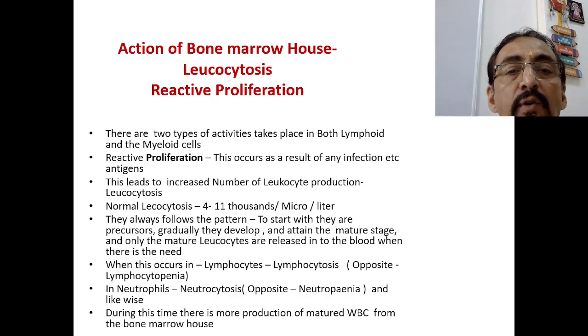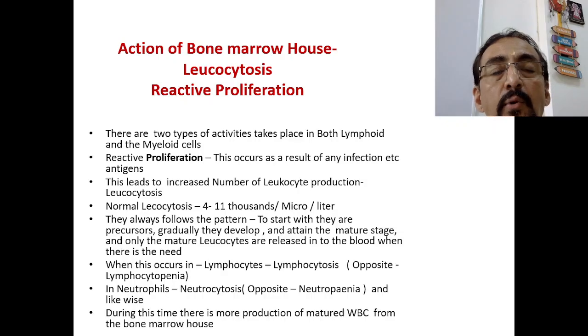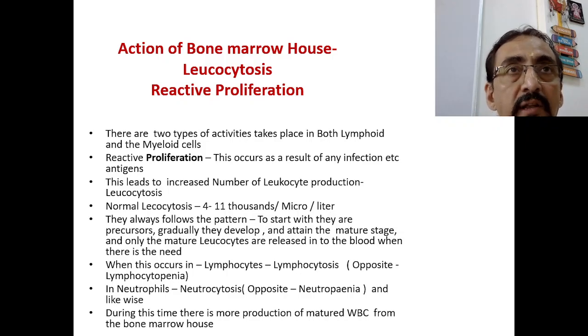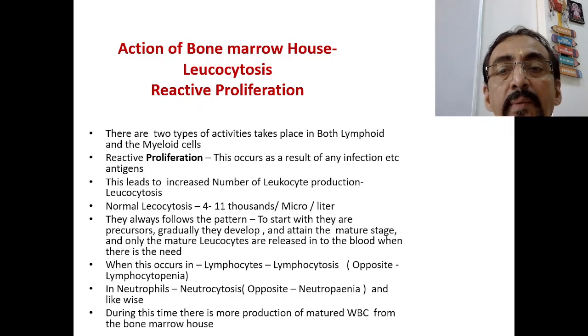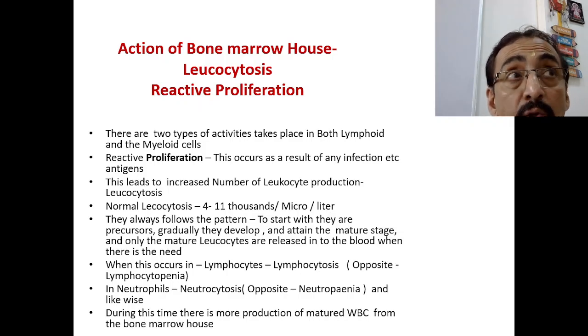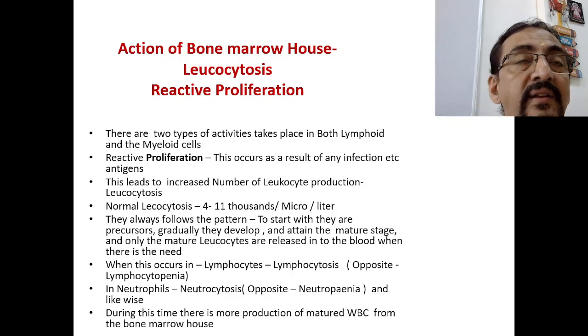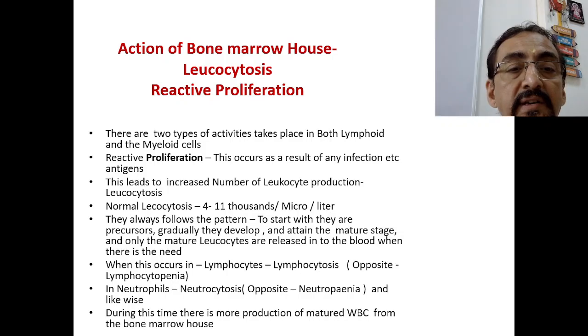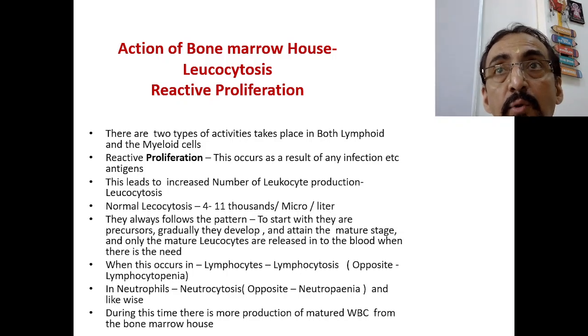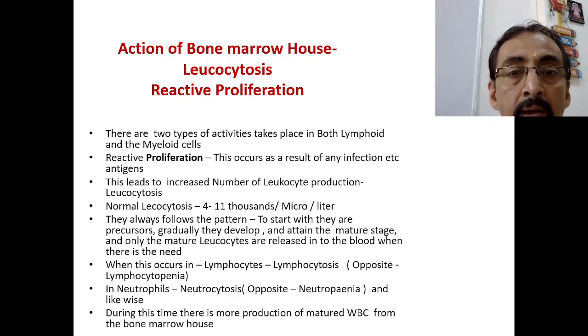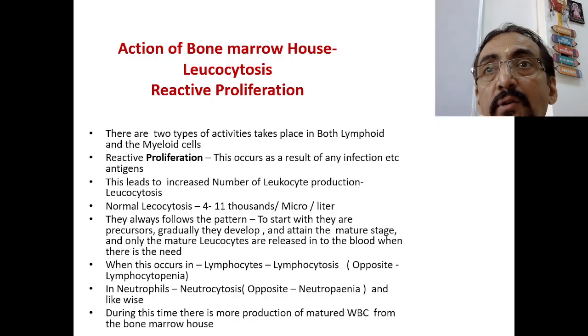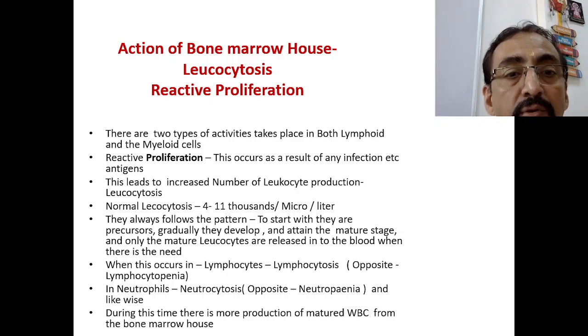and their proliferation always follows a pattern. To start with, there will be precursors, then gradually they develop, then they attain a mature stage. This is how leukocytosis occurs. Only the mature leukocytes are released into the blood when there is a need. All these precursor level developments and maturation take place inside the bone marrow house. But when they are mature, these leukocytes get released into the blood. Before that, they will not come to the blood.